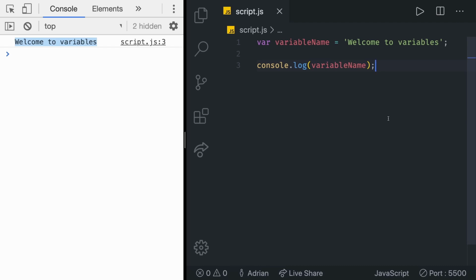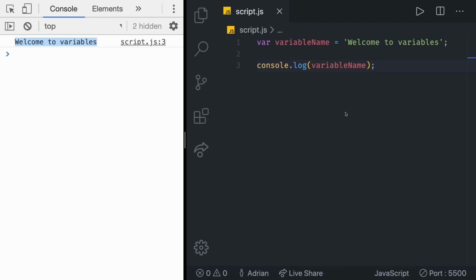Just a simple note, you're always going to see me adding semicolons at the end of lines, as you can see here on line 1 and line 3. Also, if you don't know what lines are, on the left side you can see we have different lines. So our programs later are going to have 10, 50, 100 lines. So whenever I say something is on line 1 or line 3, you can just see it on the left side. So we use semicolons. They are optional, but omitting them can lead to undesired consequences. It's a good practice to always put them at the end of the line, and you'll often see me doing that. In the next video, we're going to see 2 more additional ways of creating variables.